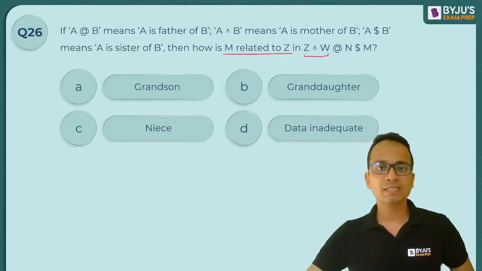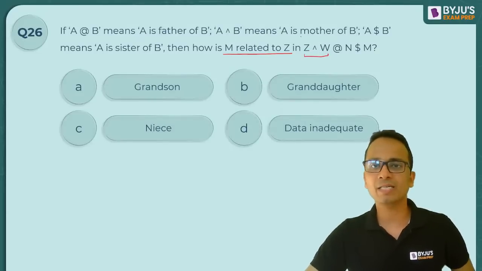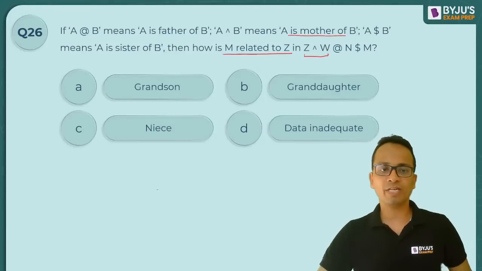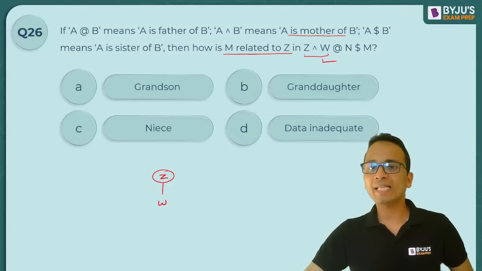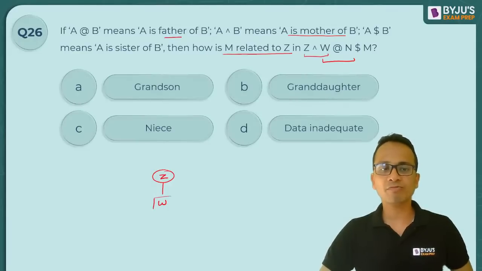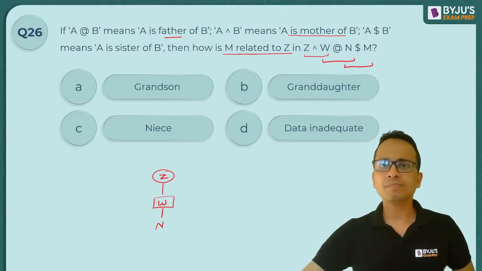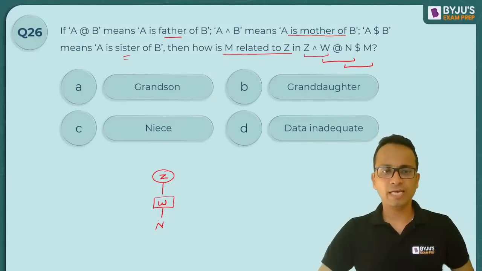Z power W. इसका मतलब कहाँ लिखा है, ये रहा. Z is the mother of W. So Z is mother of W. W at the rate N. At the rate means father. W is father of N. Okay. And N dollar M. Dollar means sister. N is sister of M.